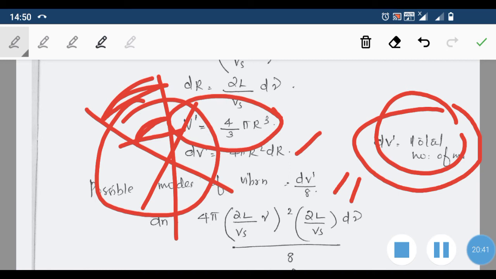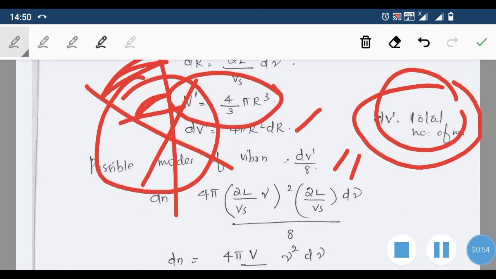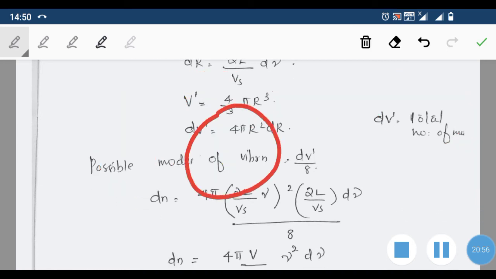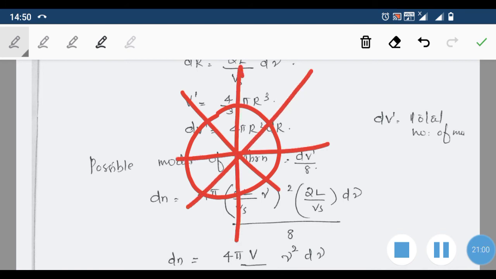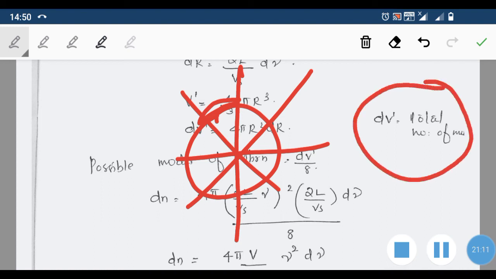The upper half of the sphere is divided into four quadrants, and the lower half is also divided into 4 quadrants by the positive and negative nx axis, positive and negative ny axis, and positive and negative nz axis. So the sphere is divided into 8 quadrants, and only in one of them are all these quantities positive.